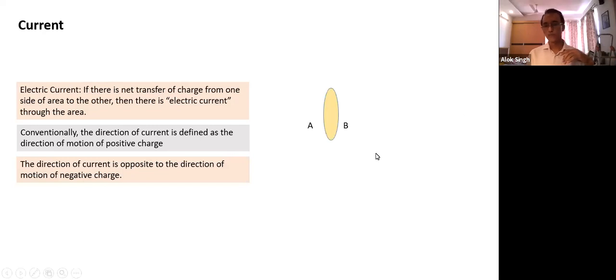Okay, now let's take an area. This is something to understand. This is an area A. What does charge transfer mean? Suppose this charge is plus Q. Initially it was on one side of the area, and from there it moves to the other side. How much charge transfer has taken place? dq charge transfer has taken place from A to B. It means during a time interval, it has moved from one side to the other. Charge transfer is plus dq from A to B. Similarly, let's take one more. Okay, let's take the other case. Again, A to B.